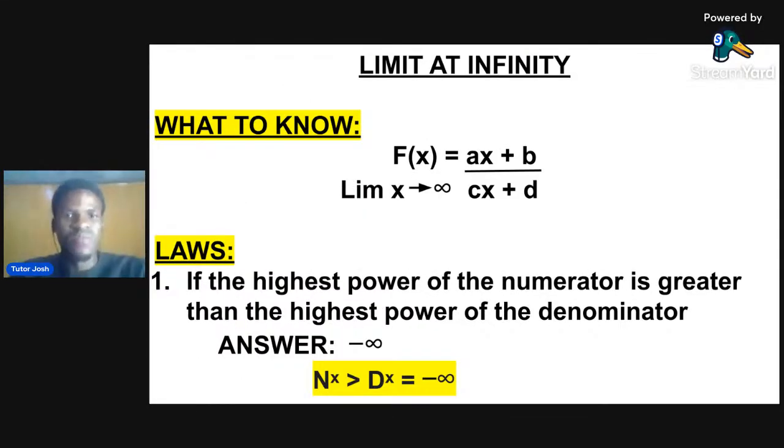The coefficient of s at this part is A. The coefficient of s at this part is C. So if the power of s is 3 here and the power of s is 3 here, your answer will just be A over C: the coefficient of s in the numerator over the coefficient of s in the denominator.